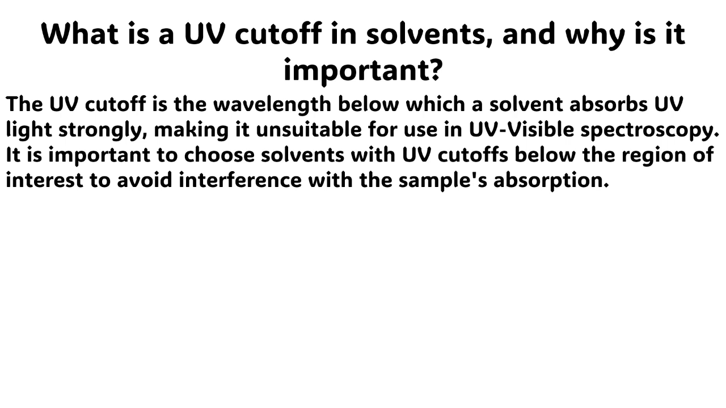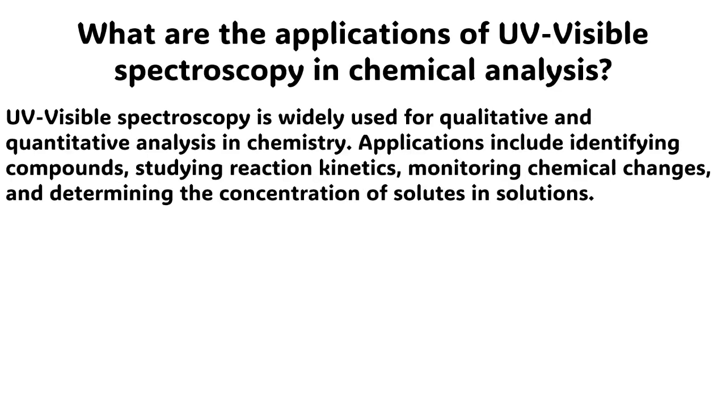The next question is, what is the ultraviolet cutoff in solvents, and why is it important? The answer to this question is very simple. The ultraviolet cutoff is the wavelength below which a solvent absorbs ultraviolet light strongly, making it unsuitable for use in ultraviolet and visible spectroscopy. It is important to choose solvents with ultraviolet cutoffs below the region of interest to avoid interference with the sample's absorption.